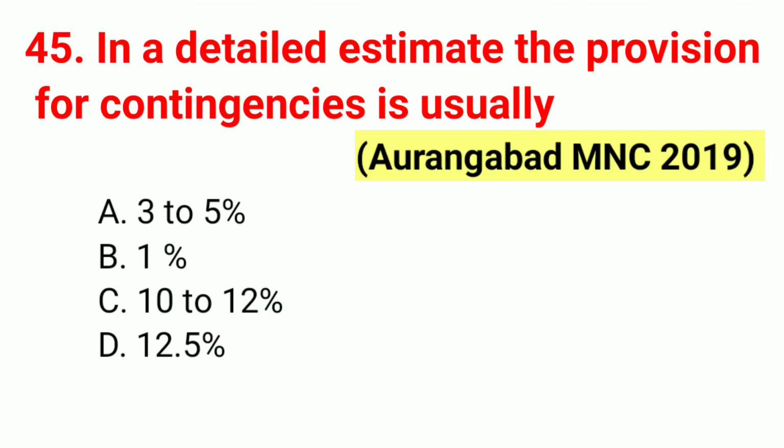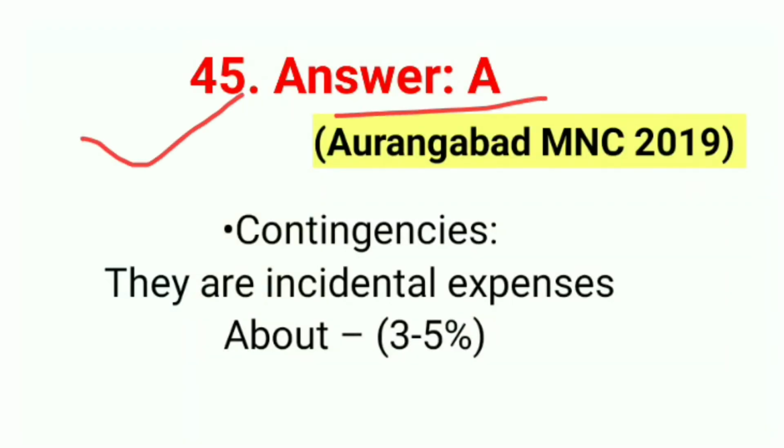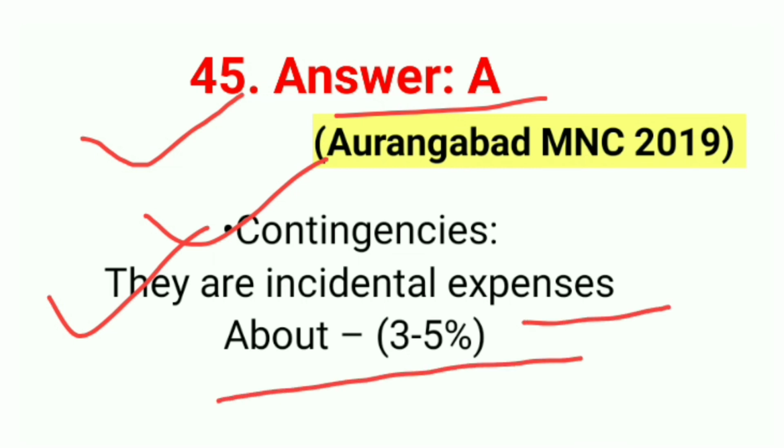Question number 45. In detailed estimate, the provision of contingency is usually. The right answer is option A, 3 to 5% contingencies are usually. Number 45. Answer is A. Contingencies, they are incidental expenses about 3 to 5% of contingencies. Correct answer A.